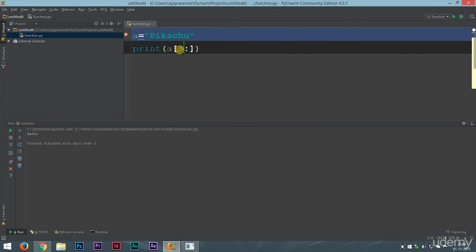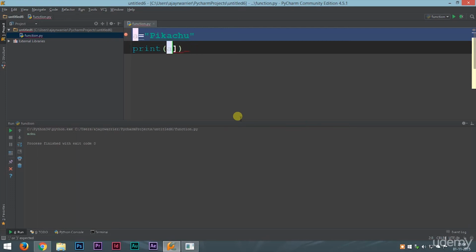If you want to start printing from 3, then you can do that. So from the third letter to the end of the string. And by third letter, you must always remember that the counting is starting from 0. I say that again and again so that you don't forget and end up counting from 1 and messing up your program. So this is all about slicing of strings.